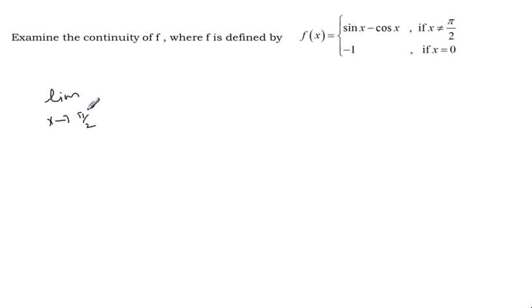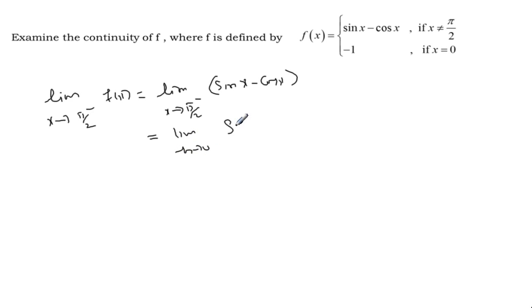First let us take the left limit of f of x. So limit x approaches pi by 2 from the left side of sin x minus cos x. Then limit h approaches 0 of sin of pi by 2 minus h minus cos of pi by 2 minus h.